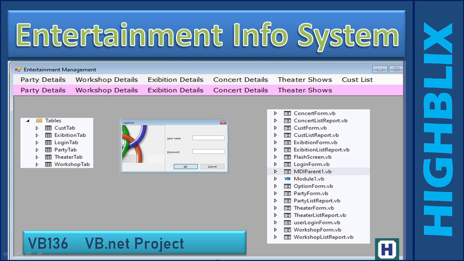Because it's a desktop application, people have to install this software on their desktop and they can know when the parties will happen, when the workshop will happen, when the exhibition will take place, when concert and theater shows are available. So you have to inform the employees or students that this project is useful.